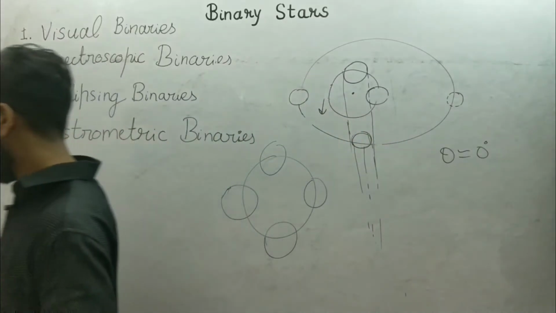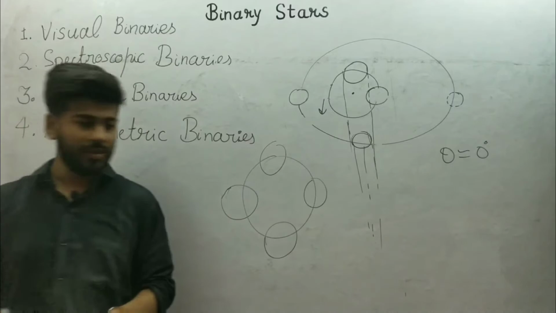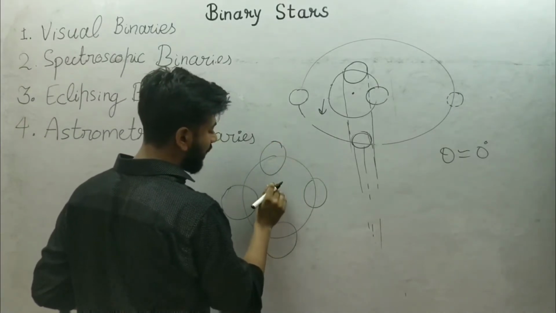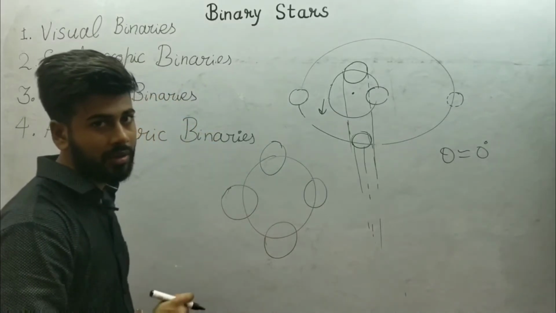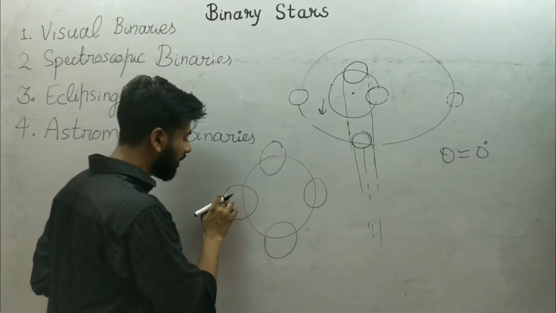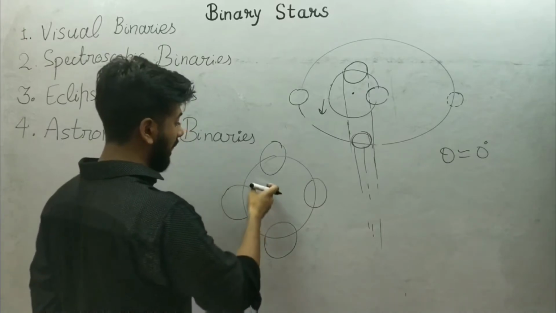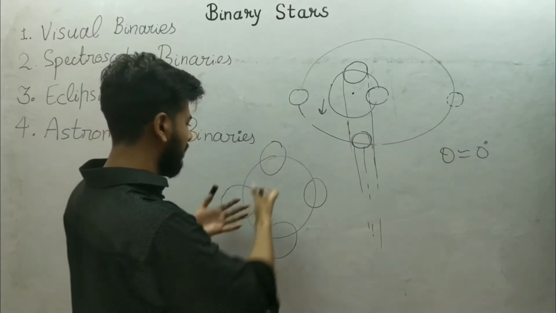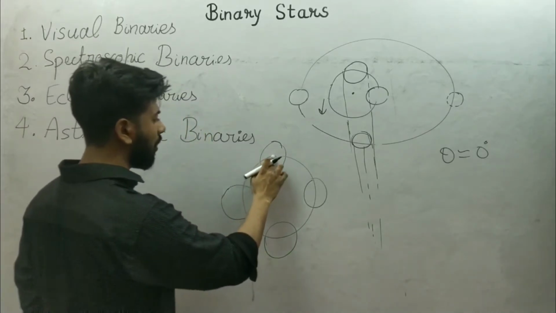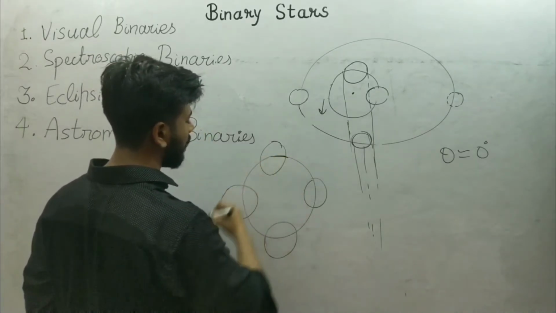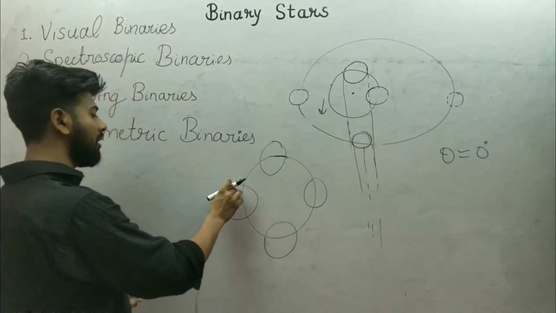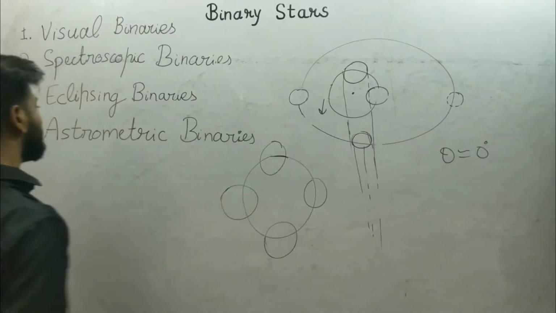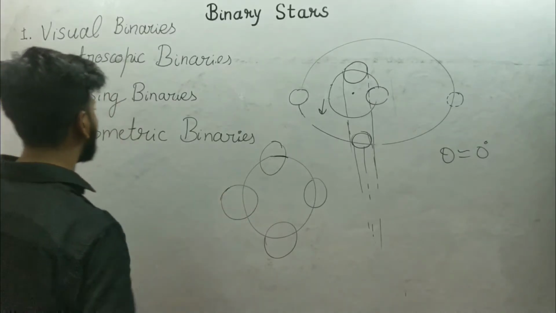So this is the case of a star which is so dim that we cannot see that star, so we see only the dark space, or this can be the case of a black hole. So this is the possible case of any star or black hole which cannot be seen, and we can see only one star. So we put these stars in the category of astrometric binaries.